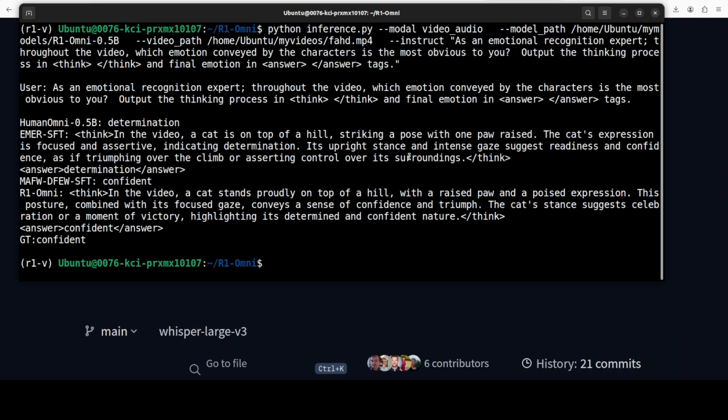In the video, a cat is on top of a hill, striking a pose with one paw raised. The cat's expression is focused and assertive, indicating determination. Its upright stance and intense gaze suggest readiness and confidence. Yes, spot on. And then same goes for the SFT one. So it says confident, spot on.